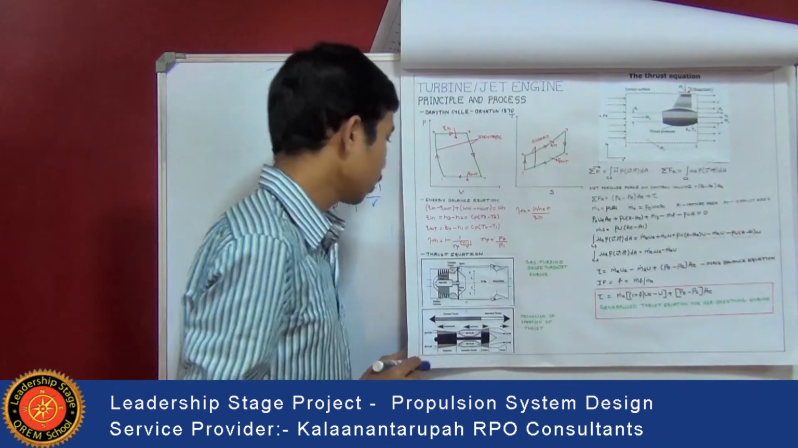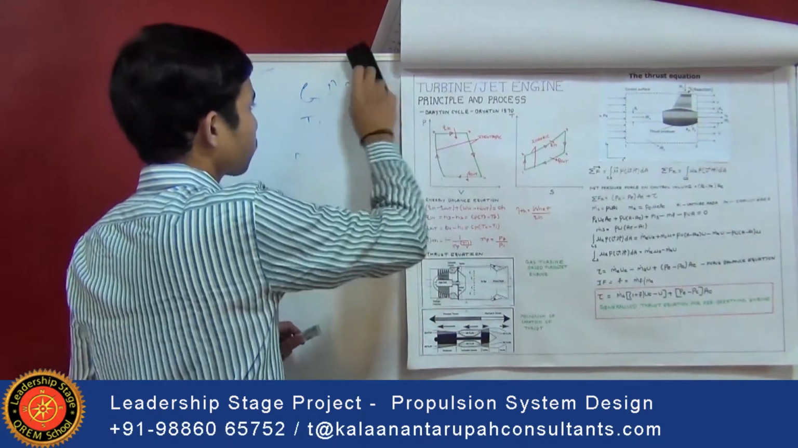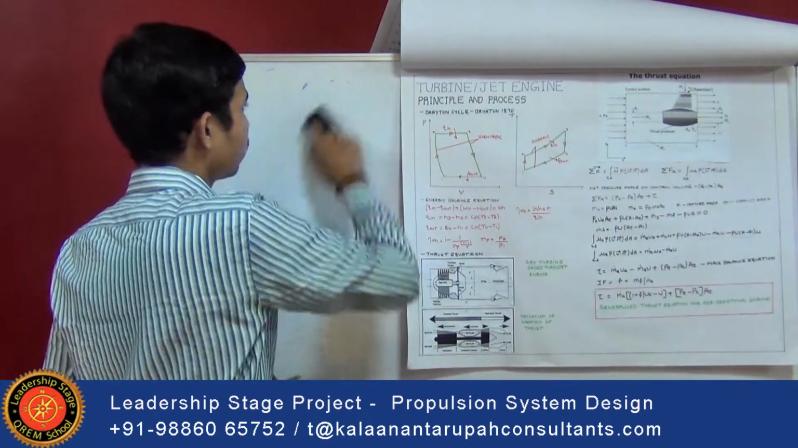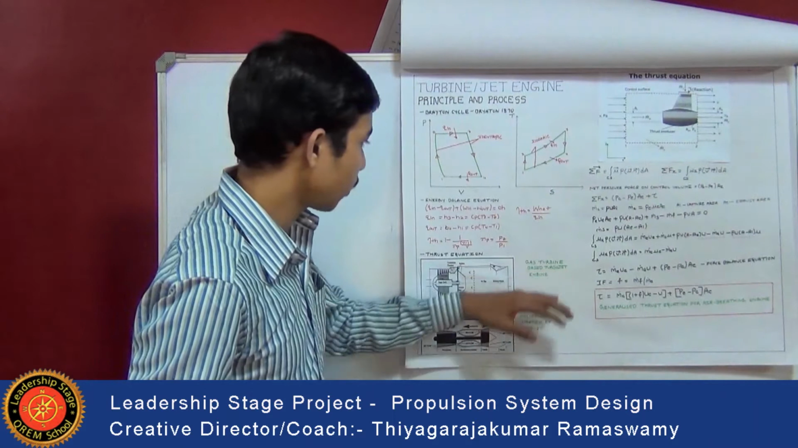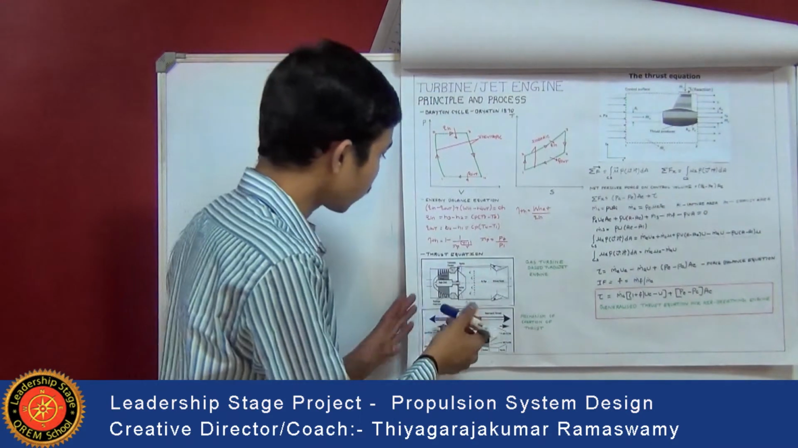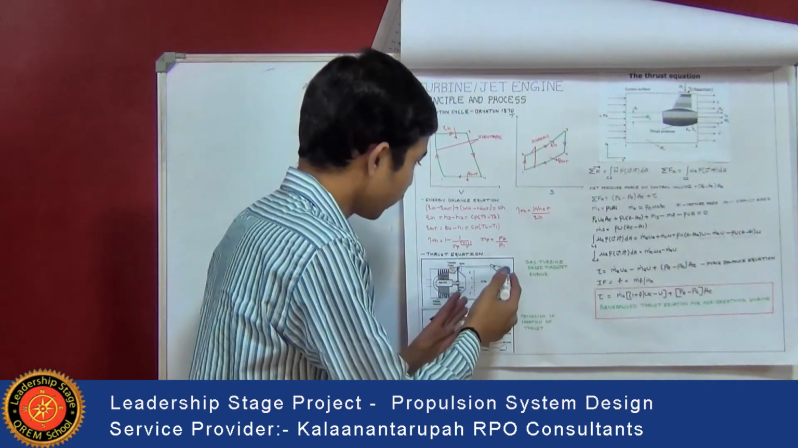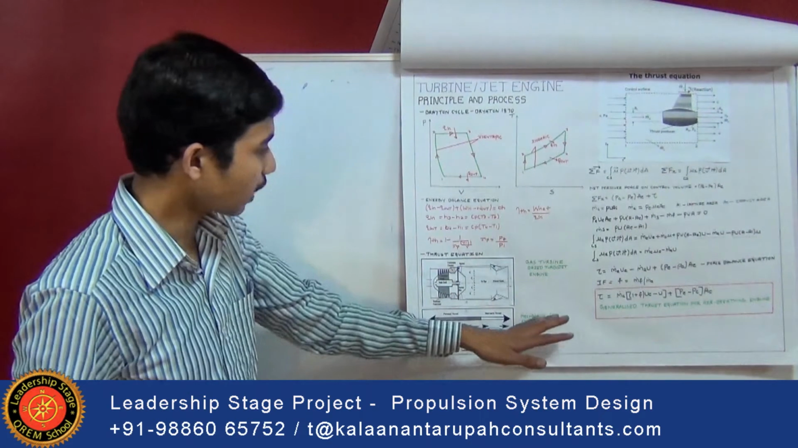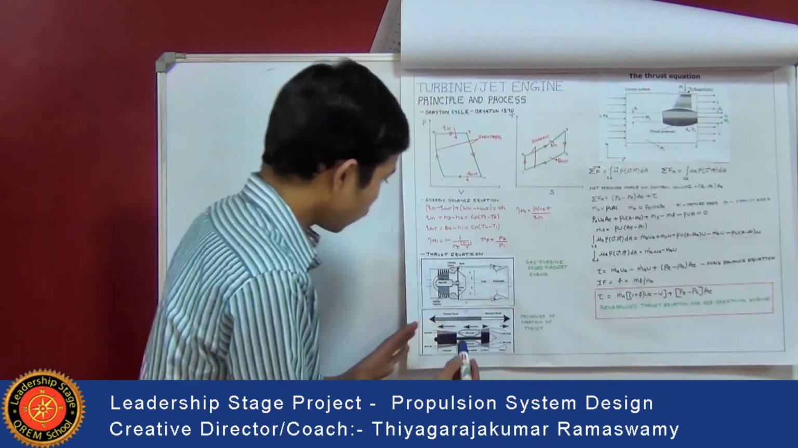So let's see how actually thrust is created in jet engines, or what is the generalized thrust equation for a jet engine. This is a gas turbine based turbojet engine. It consists of parts like the compressor, combustion chamber, turbine and exhaust nozzle. From this diagram we can see the mechanism of creation of thrust.